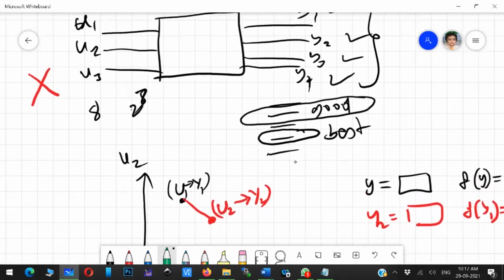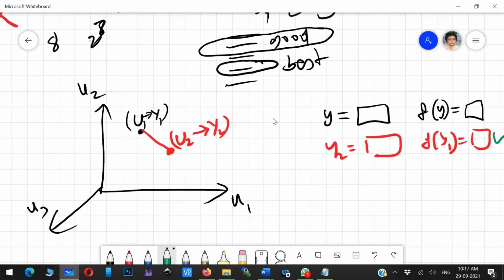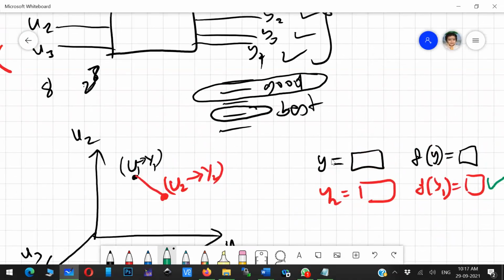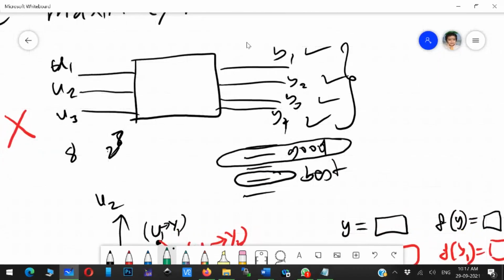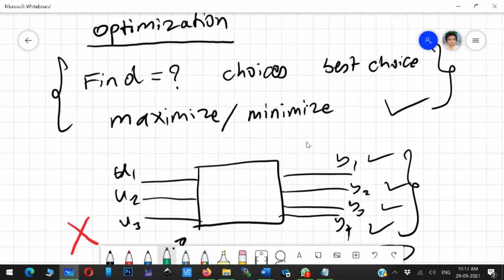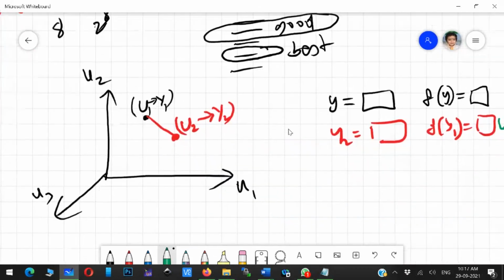It tries different combinations of the input variables and the state variables, and it provides solutions, and you select the best solution. So this is basically how all optimization works internally.